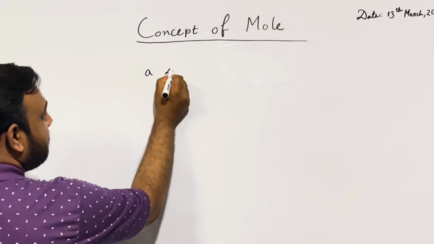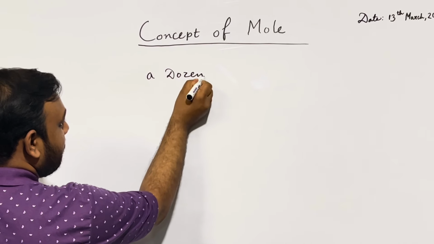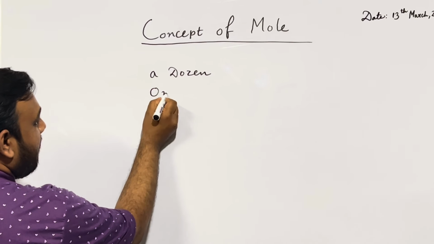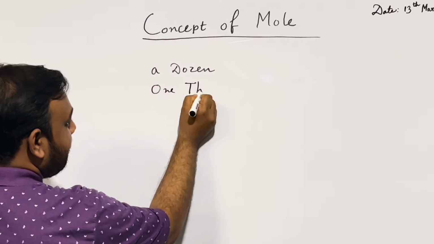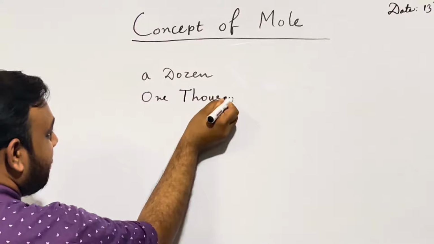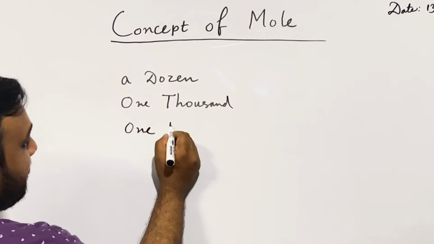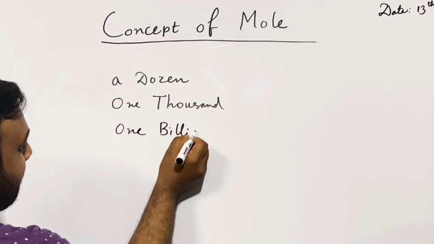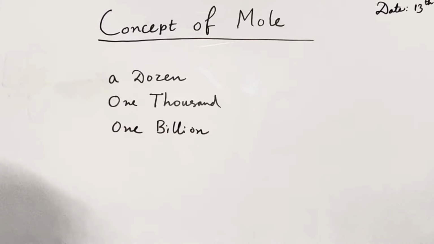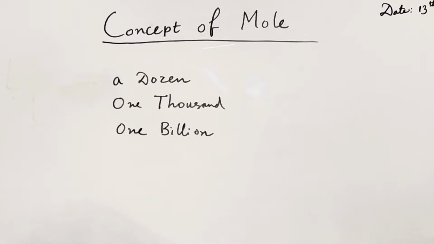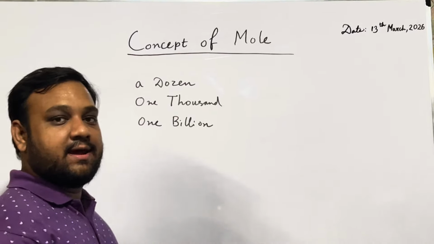a dozen, 1,000, 1,000,000,000. So can you write it down? What are the values? We know a dozen banana. That means